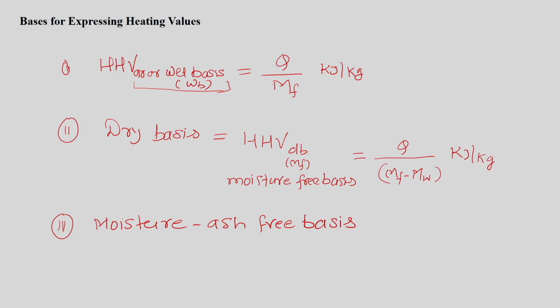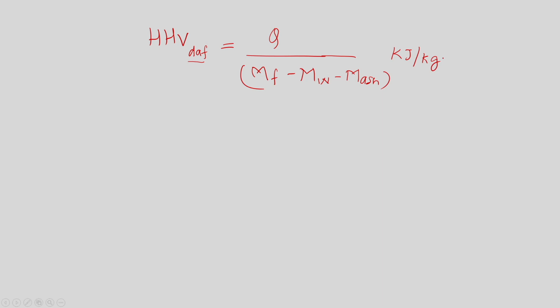So in this case, if you try to see the expression to represent this equation in the form of HHV value on dry ash free basis, also termed as moisture ash free basis sample, it is expressed in this particular way, that is Q by mf minus mw minus m ash, and it is again in the form of kilojoule per kg.